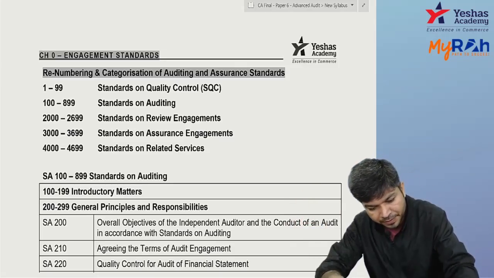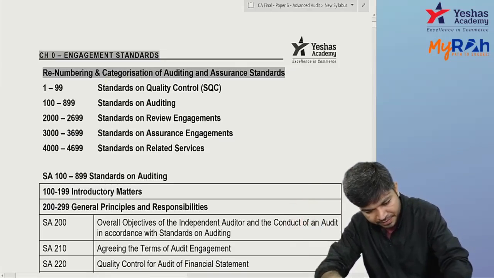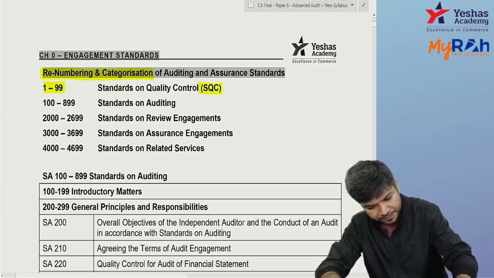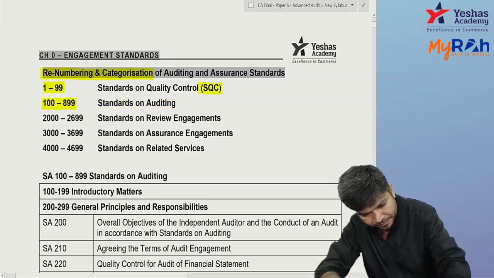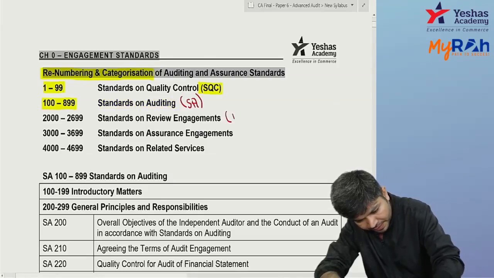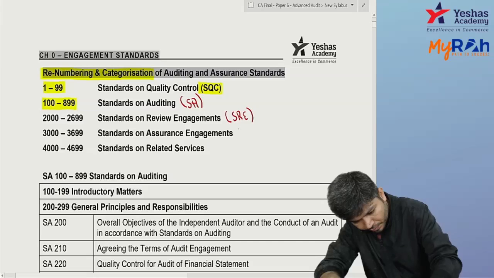So this is how they've given the categories and numbers. 1 to 99 is SQC. 100 to 899 is SA. Then there is SRE, SAE, SRS.